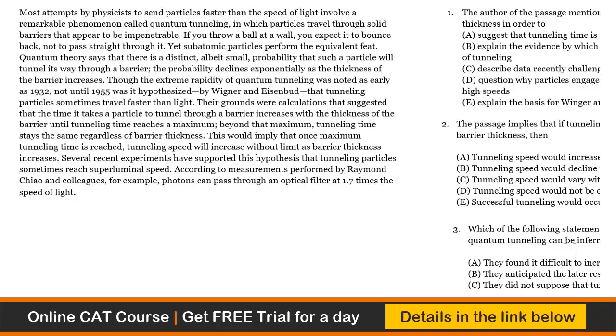And that's the reason why sometimes when we are not familiar with the technicality of the subject being discussed, we have difficulty understanding it. But my suggestion is that whenever you have such a technical topic, you try to basically map the passage. Now, how would I map this passage? I know that the author speaks about quantum tunneling, and it is something about the speed of light. And then the words Wigner and Eisenbud have come. And there is some technicality about the barrier thickness and the speed at which something happens. So I know that lots of things have come, but instead of reading the passage again to get a better grip on it, I would just have a look at the questions.